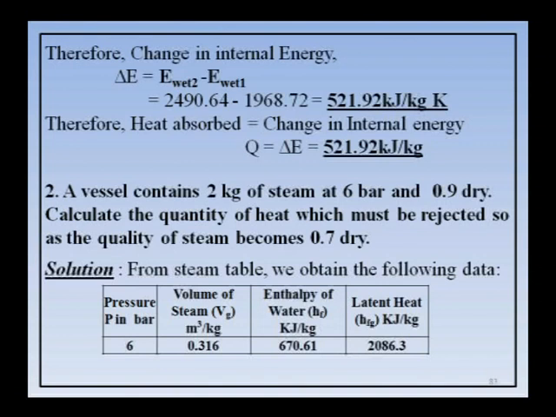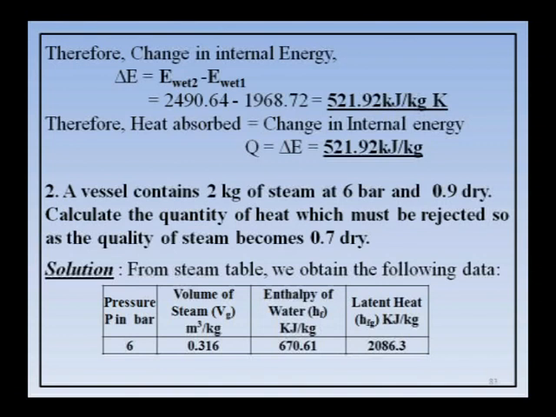So, you observe that word, which must be rejected. Why? Because see initially the quality of steam is 90% dry or x is equal to 0.9 dry. After the process the quality becomes 0.7 dry. See the quality reduced, that means the amount of water particles is more and the amount of steam is less. That means the quality of steam has reduced.